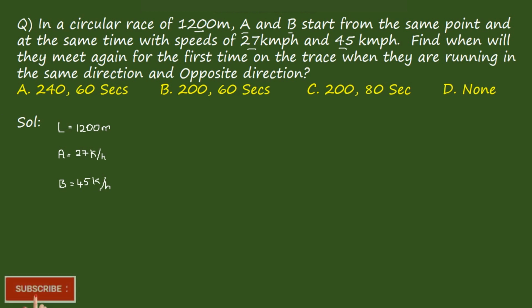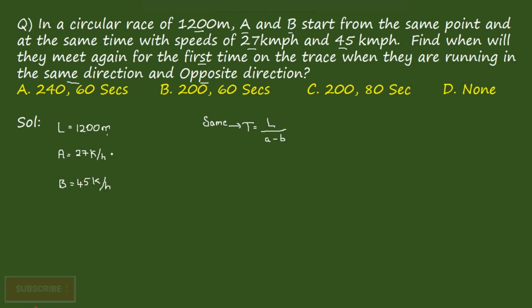Right? Now they are asking to find when they will meet again for the first time on the race when they are running in the same direction and opposite direction. First time when they meet in the same direction, opposite direction, we have to find it out. So for this one, we know the formula when they are moving in the same direction. The formula is time t is equal to L by A minus B. Here length is in meters, but the speeds are in kilometers per hour.